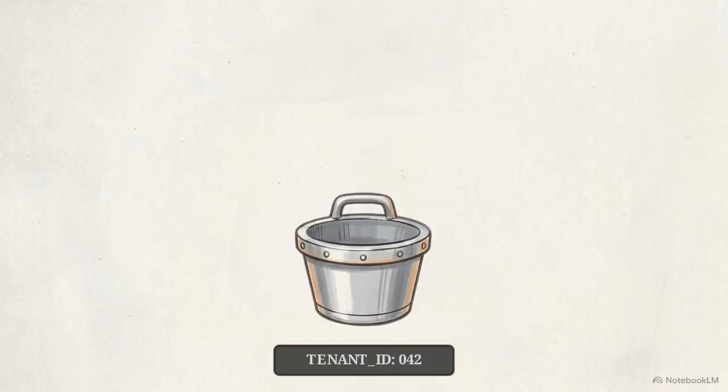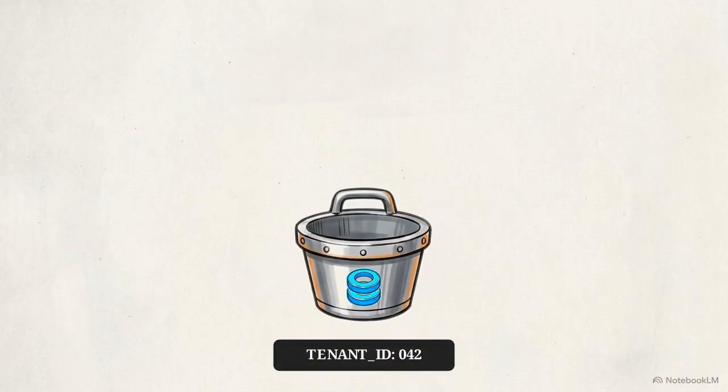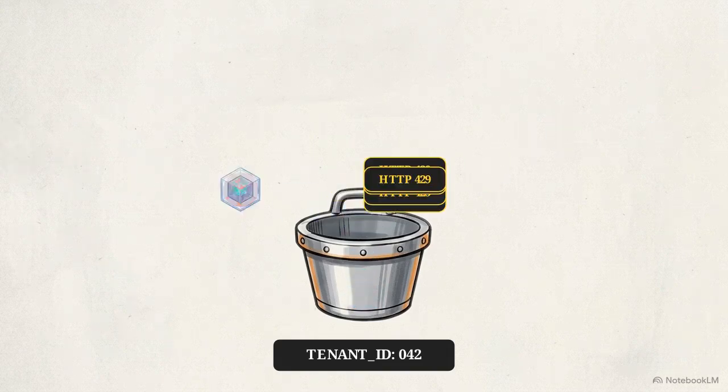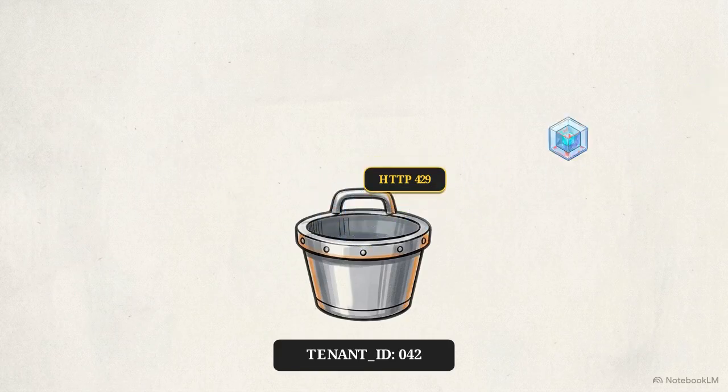A digital bucket assigned to a specific tenant receives blue tokens at a steady rate. A burst of requests instantly drains them. The algorithm allows temporary traffic spikes while tokens are available. However, a sustained barrage hitting an empty bucket is rejected with a blocked HTTP 429 response.